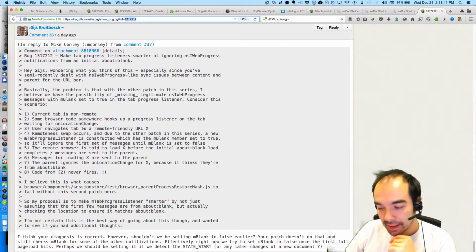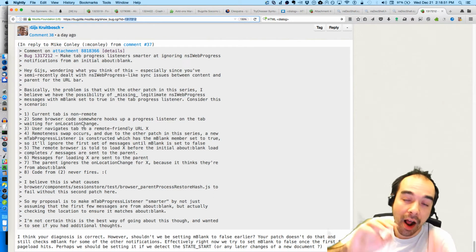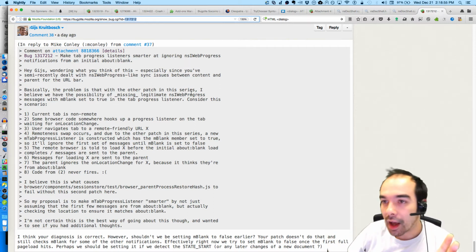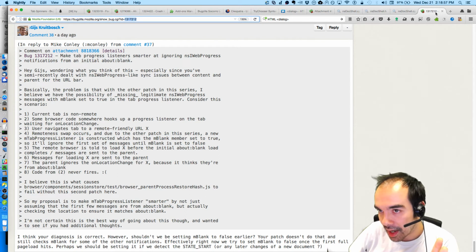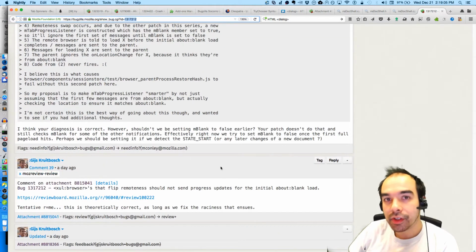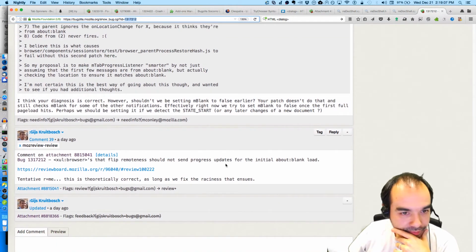It's basically during a tab tear out, there's a race, and there's an opportunity for the tab throbber in the torn out tab to just spin and spin and spin. This is not the tab switch spinner. We have so many different spinners. This is the thing that's up here in the tab beside the title. Yeah, if you tear out, you have the opportunity to just spin forever until you load another page.